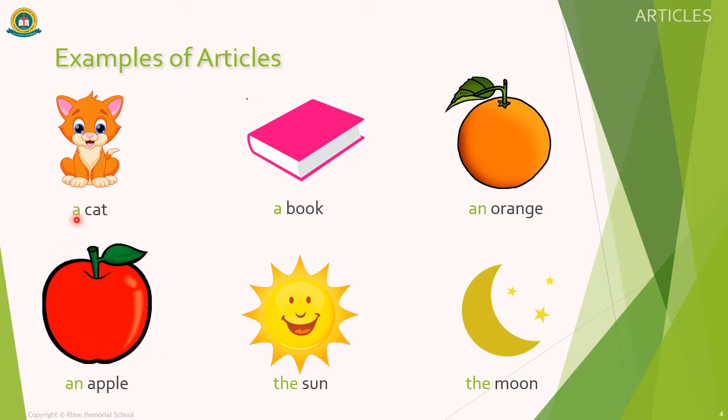We use a before the words cat and book because these begin with the consonants C and B. We use an before the words orange and apple because these begin with the vowels O and A. We use the before the words sun and moon because both these words are proper nouns.